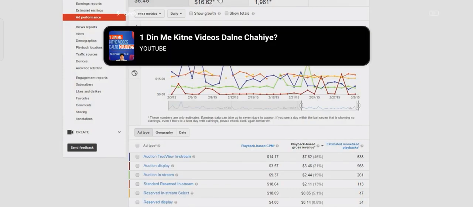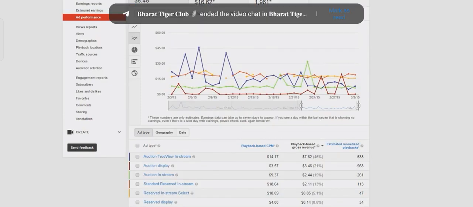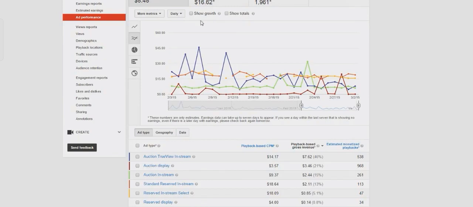And this is your playback-based gross revenue, and that's how much money the advertisers paid. You should never look at this number. This is before Google takes their 55%, and before your network takes their 15%. This is exactly how much the advertisers paid, and then everyone's going to take their chunks out of this, and you get what's left over. So never look at this number. You're never going to get paid anywhere near what your playback-based gross revenue is. I'm just going to tell you that right now.